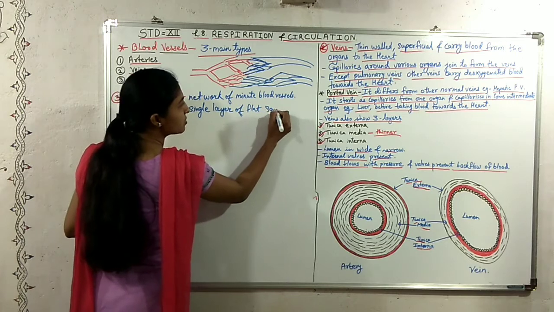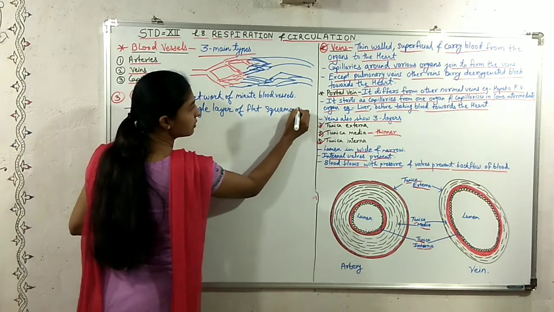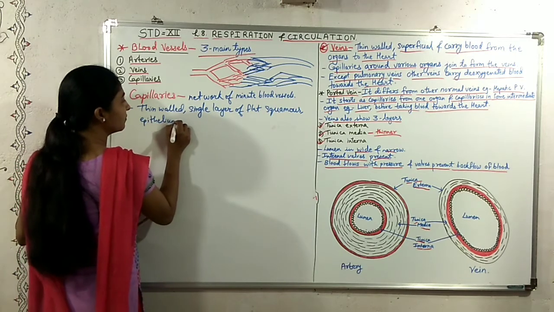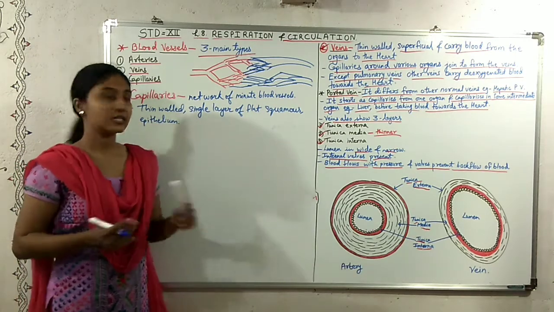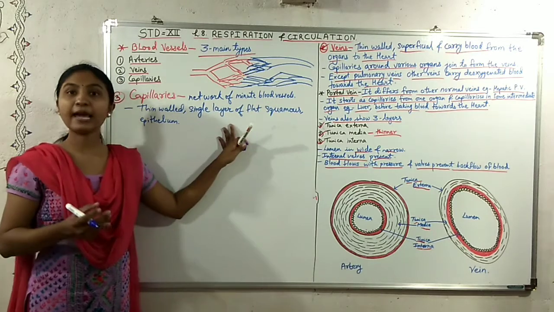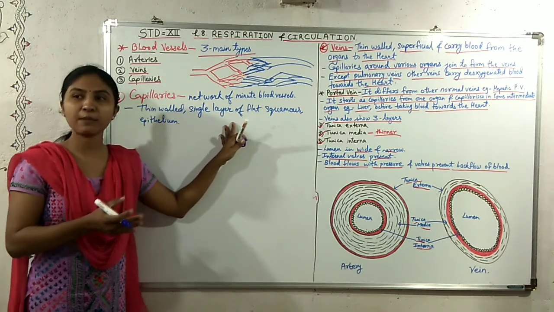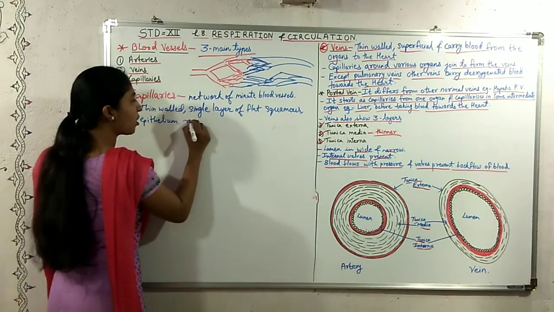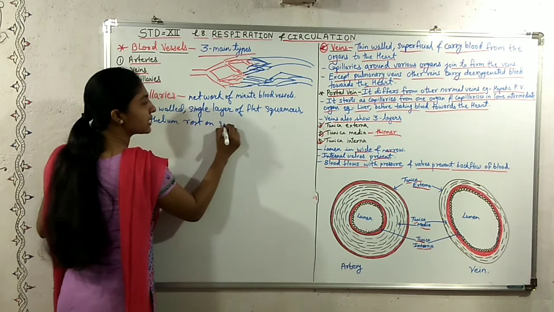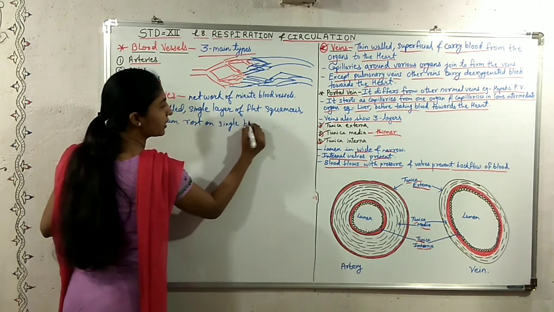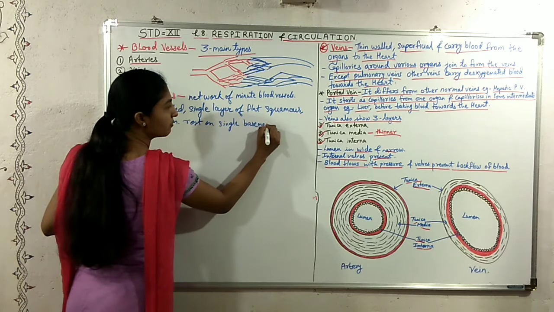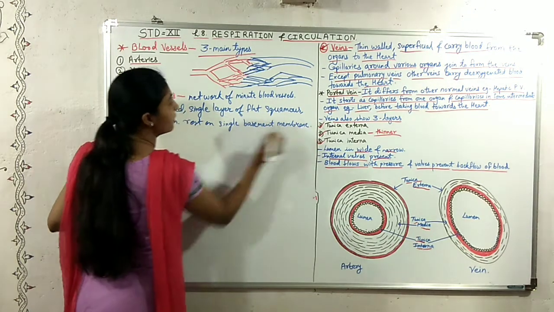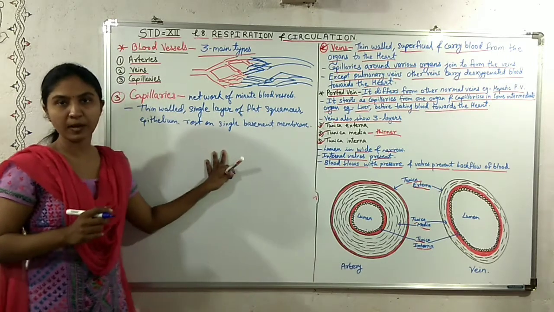flat squamous epithelium or epithelial cells. They are made up of a single layer of flat squamous epithelial cells. Now these cells rest on a single basement membrane.